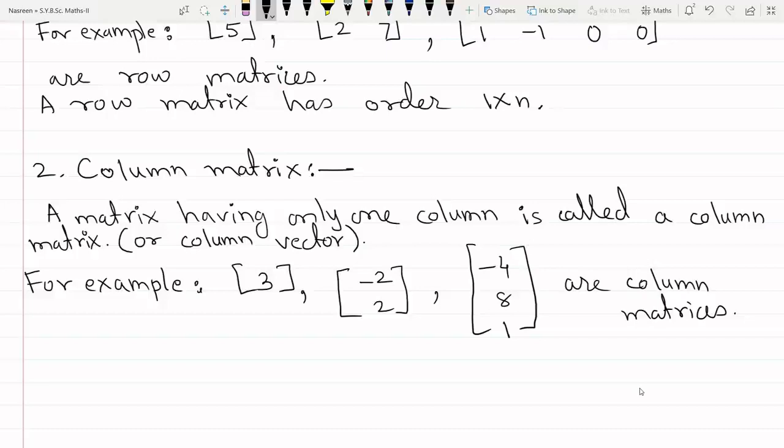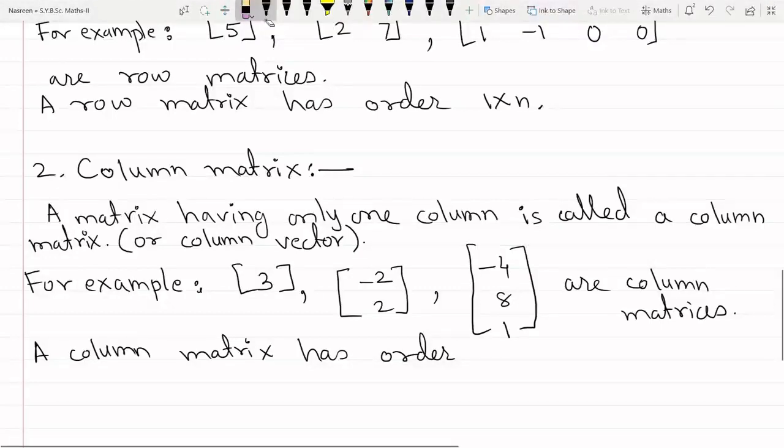What can you say about the order of a column matrix? A column matrix has order 2 cross n. I'm so sorry. A column matrix has order m cross 1. There can be any number of rows but only one column. Let us see one more type of matrix. The remaining types of matrices we will see in the next video.